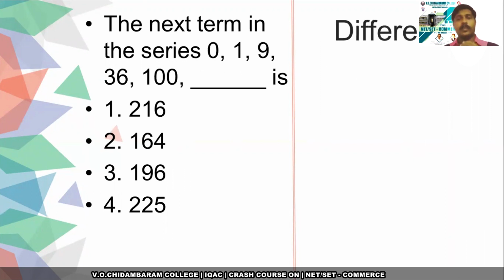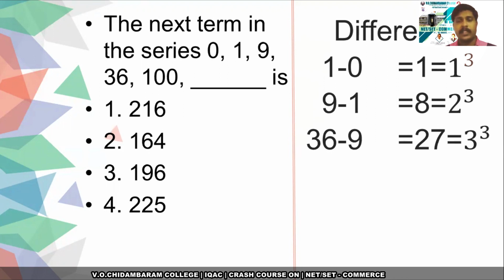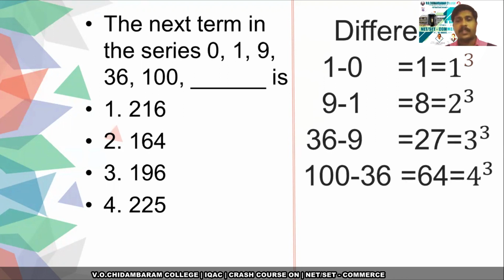If you couldn't find the speciality of this sequence, you can use the difference. The difference between the second number and the first number, 1 minus 0 equals 1, 9 minus 1 is equal to 8, 36 minus 9 is equal to 27, 100 minus 36 is equal to 64.